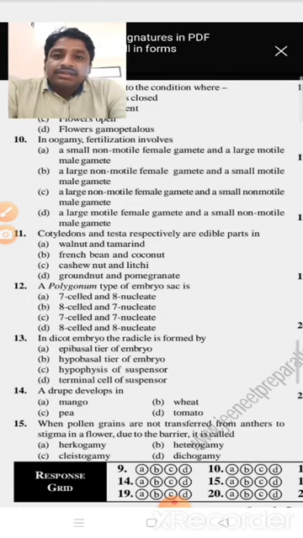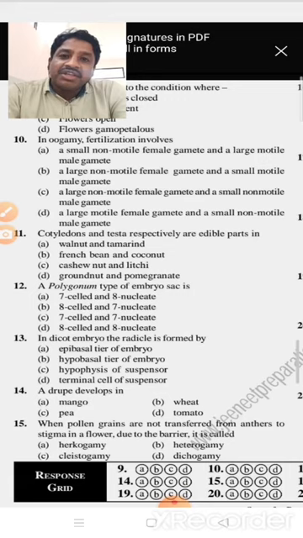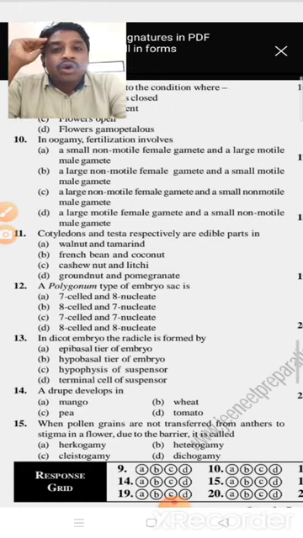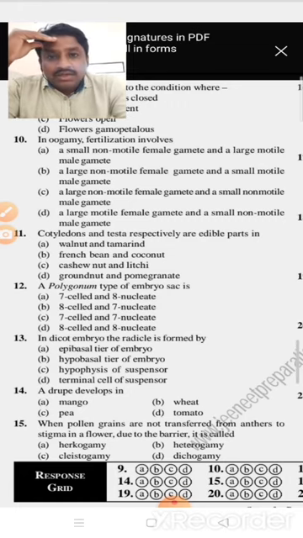Isogamy means the fusion of two similar gametes. Anisogamy means the fusion of two dissimilar gametes. And oogamy means the fusion of two gametes where the male gamete is very small and motile, and the female gamete is large and stationary.